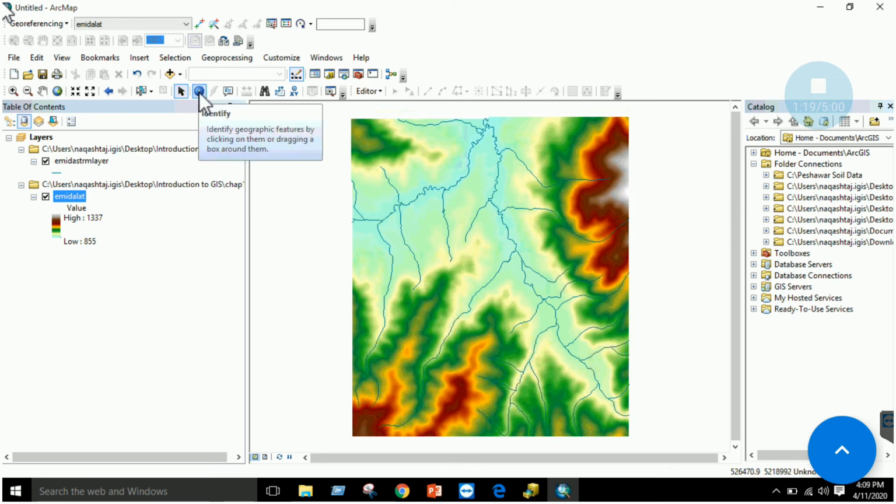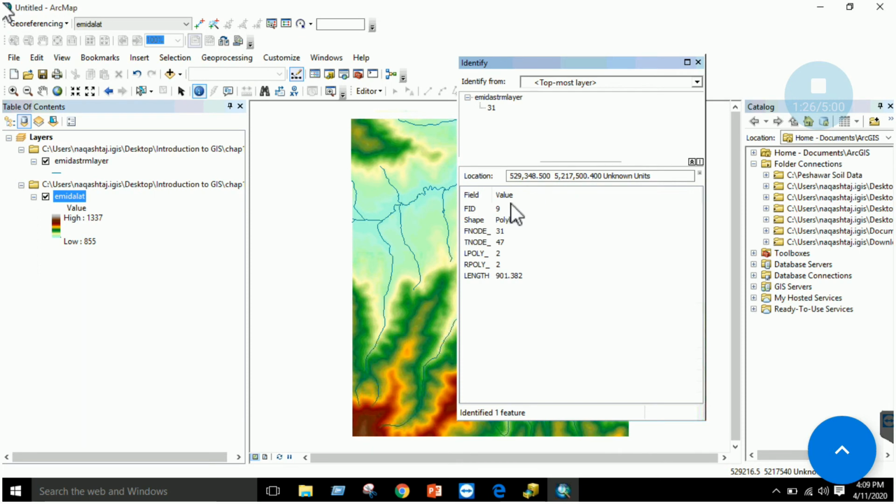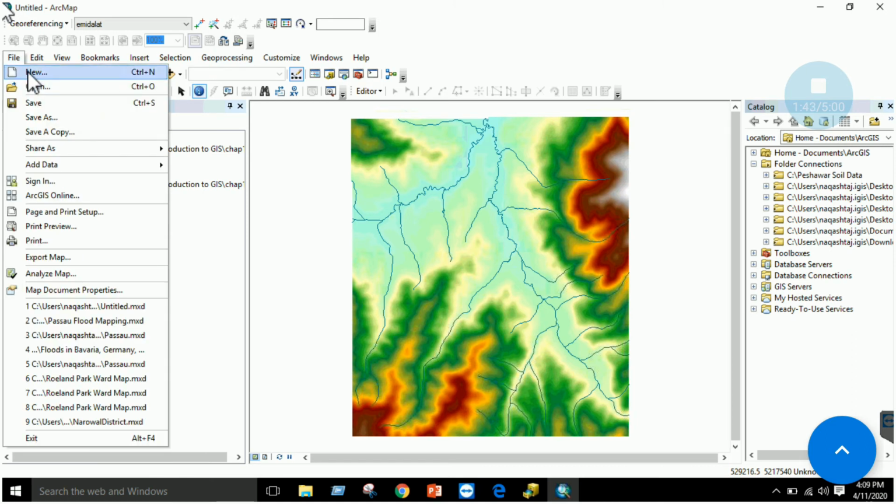This tool is the identify tool, that is important. If you click on any feature, its information in the attribute table, whatsoever it is, will be displayed over here, right? So this is the identify tool, that is important. Similarly, HTML pop-up, we will not be dealing with this. And other tools which you need to know is File. You can click New, and a new project will open. And second is Save As, where you can save your MXD, right?